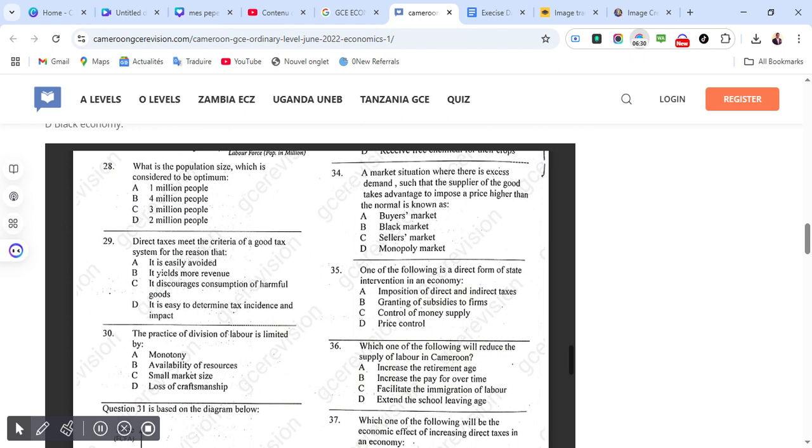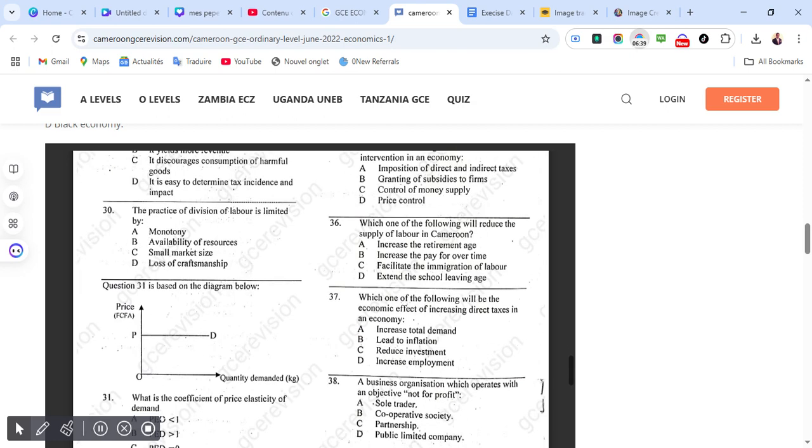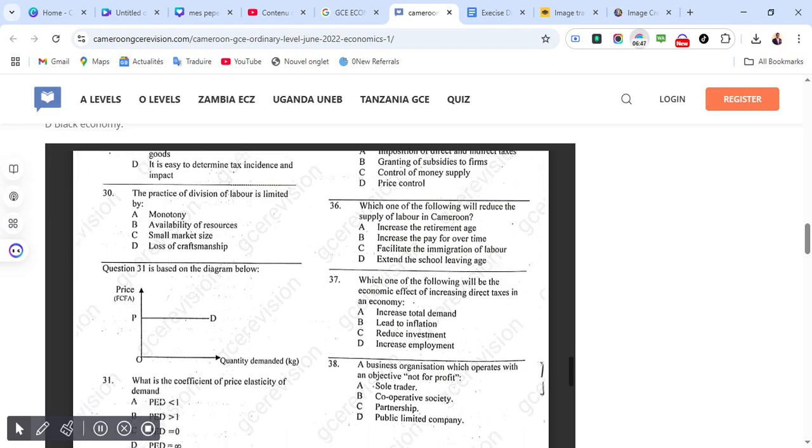Direct taxes meet the criteria of a good tax system for the reason that. Correct answer is D, it is easy to determine tax incidence and impact. 30. The practice of division of labor is limited by. Correct answer is C, which is small market size.